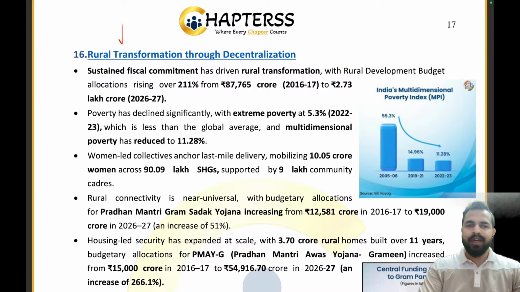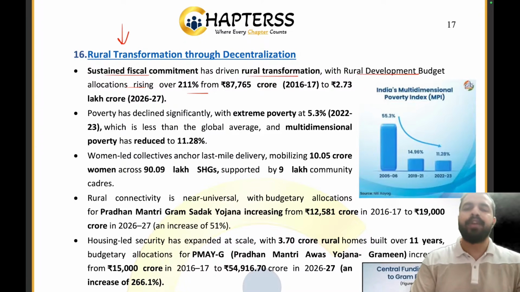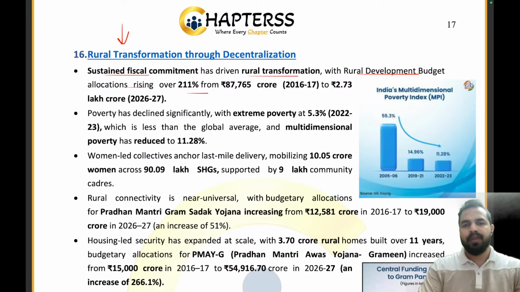Now let's move on to the next article, that is rural transformation through decentralization. The sustained fiscal commitment has driven rural transformation with the rural development budget allocation rising over 211%. My dear friends, you all know that for rural transformation, the Government of India is taking so many projects. And here we have also worked on the rural development project. Budget allocations have increased by 211% to 2.73 lakh crore in the year 26-27.